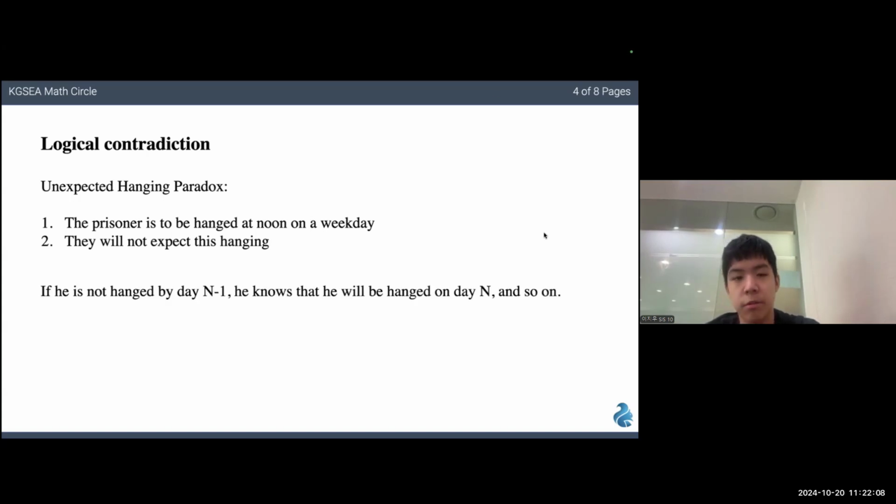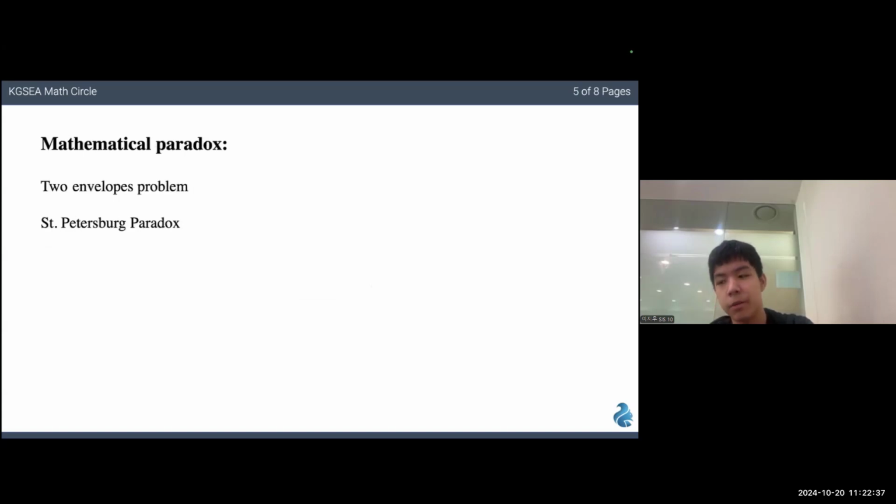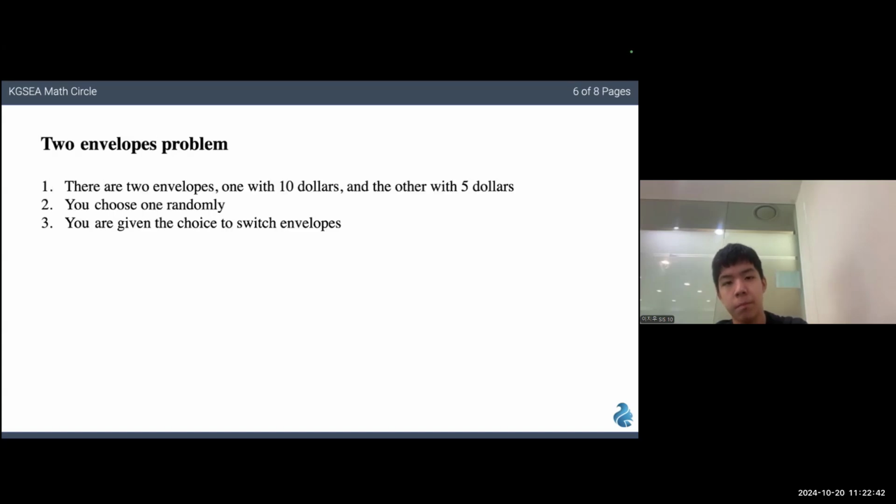So the reason that the prisoner deduces that he will not be hanged is that if he is not hanged on Thursday noon, he knows that he will be hanged on Friday. And from that, he deduces that if he's not hanged on Wednesday noon, he will be hanged on Thursday, which means that it will not be unexpected, and he uses that logic to reason that he will not be hanged on a weekday. This is a paradox as it goes against the original claim that the prisoner will in fact be hanged. Next, I'll be covering 2 examples of mathematical paradoxes, the first being the 2-envelope problem.